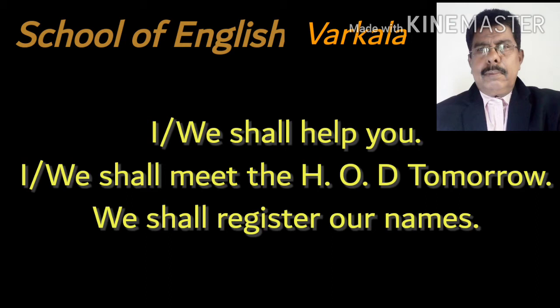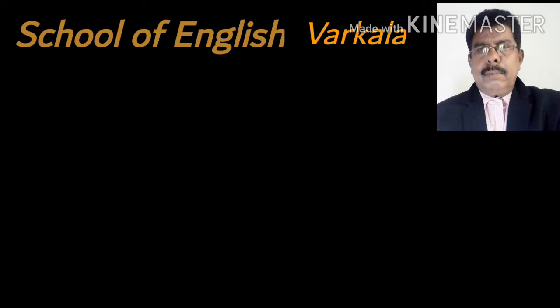When we report a sentence, this will and would, shall and should come to our use. In traditional grammar, shall and should were used with first person, and will and would with the second and third person. But in modern English, there is no such restriction.